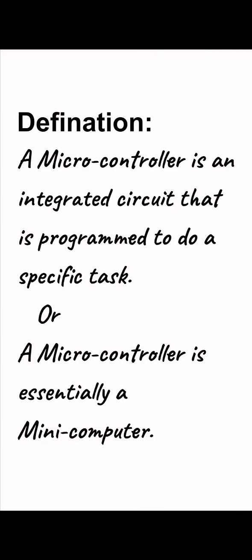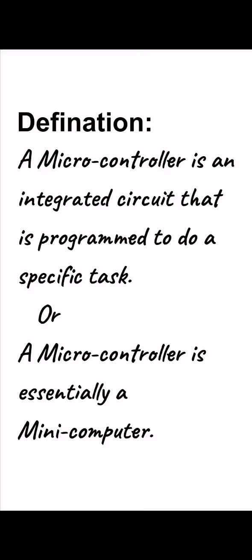So the first question that comes to your mind is, what is a microcontroller? The answer is that a microcontroller is an integrated circuit, and why I'm calling it an integrated circuit will be clear in a few minutes. A microcontroller is an integrated circuit that is programmed to do a specific task.